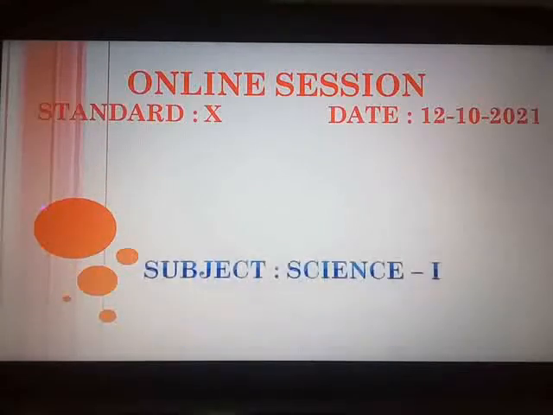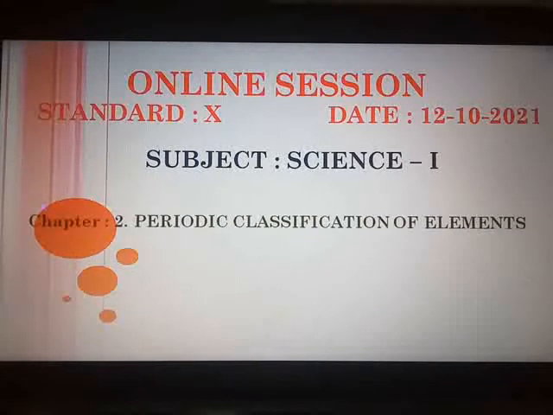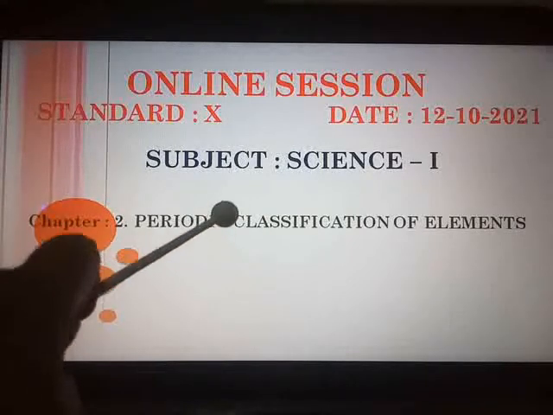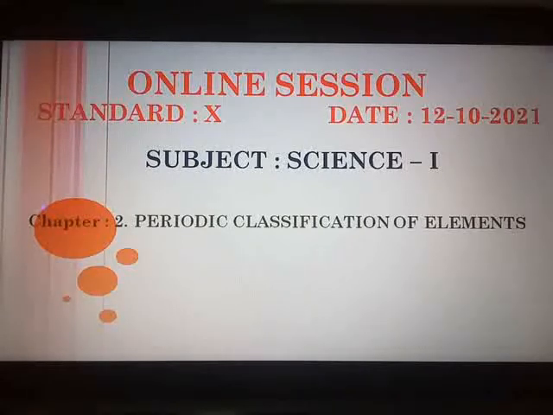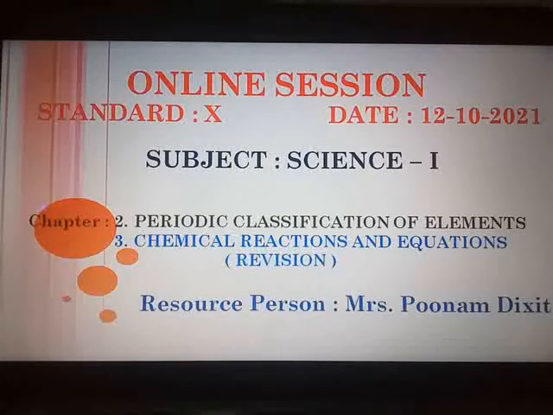and Technology Section A. Yesterday, we revised chapter number 6 from Section A, Refraction of Light, and also a part of chapter number 2, Periodic Classification of Elements. In today's session, we will continue with the revision for chapter number 2, Periodic Classification of Elements, and if time permits, we will start with the revision for chapter number 3, Chemical Reactions and Equations. So let us first proceed towards the revision of chapter number 2.